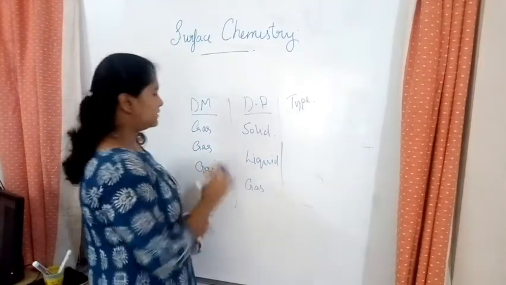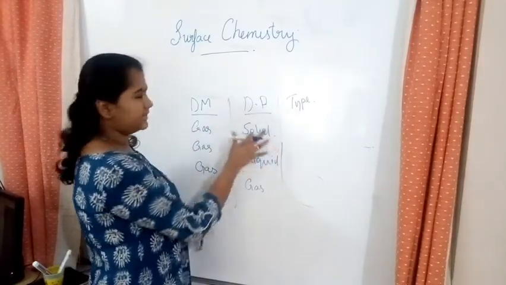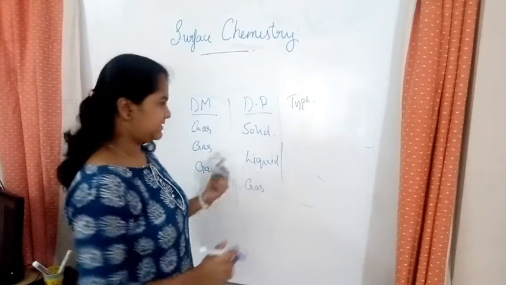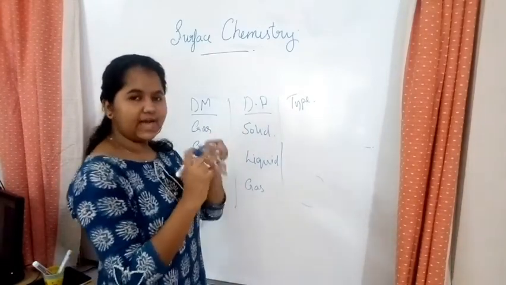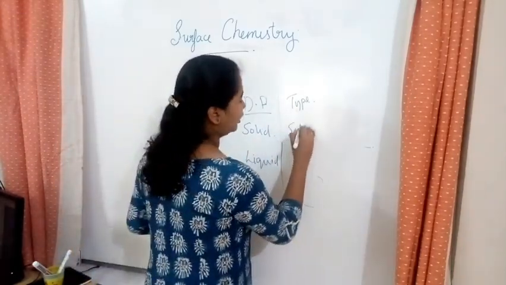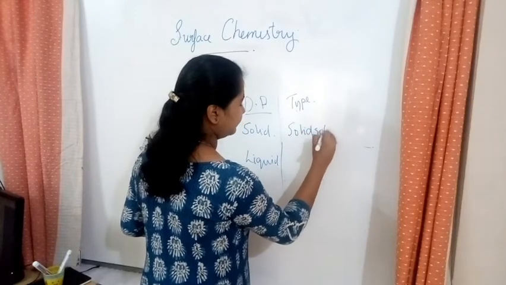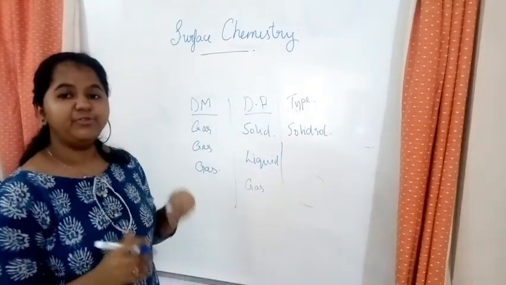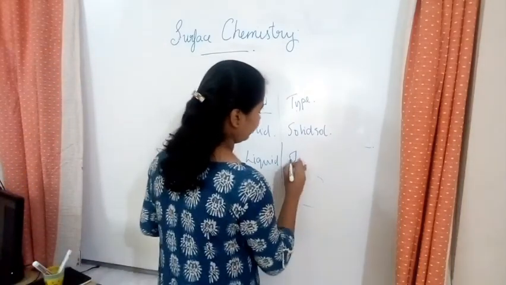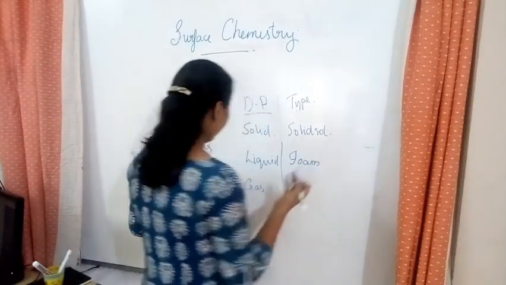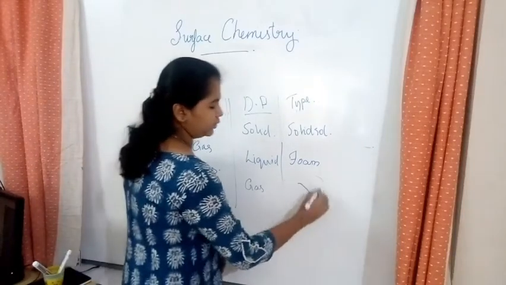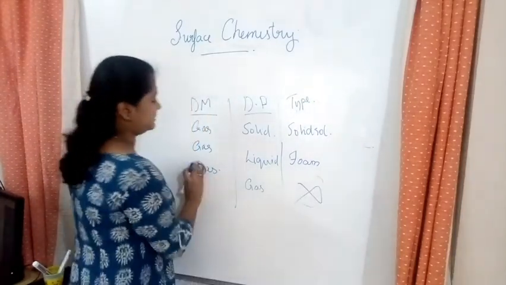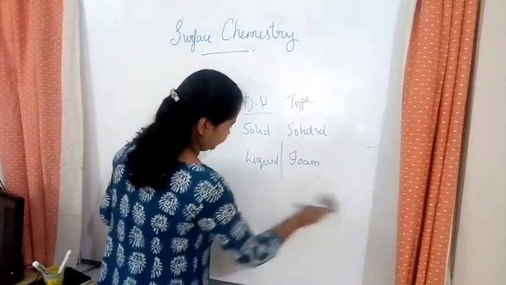So we'll talk about this gas and solid as dispersion medium and dispersion phase respectively. It is actually a solid sol. And gas and liquid together, when they come, they become foam. And this is actually not there. We don't have to learn about this. So let's rub this gas, dispersion medium and dispersion phase.